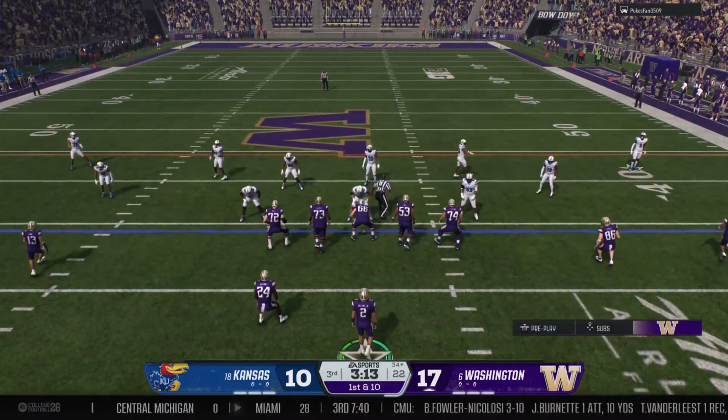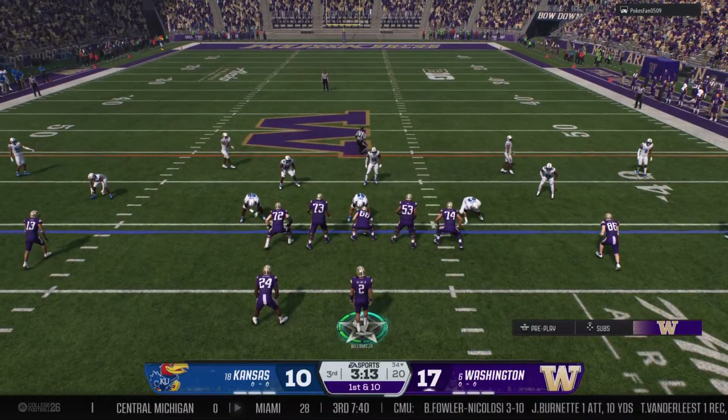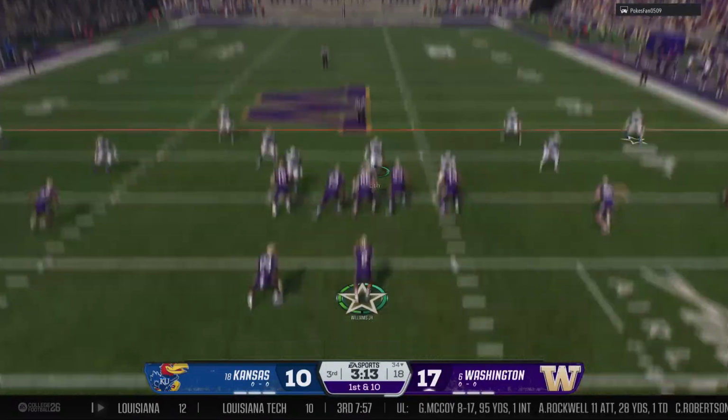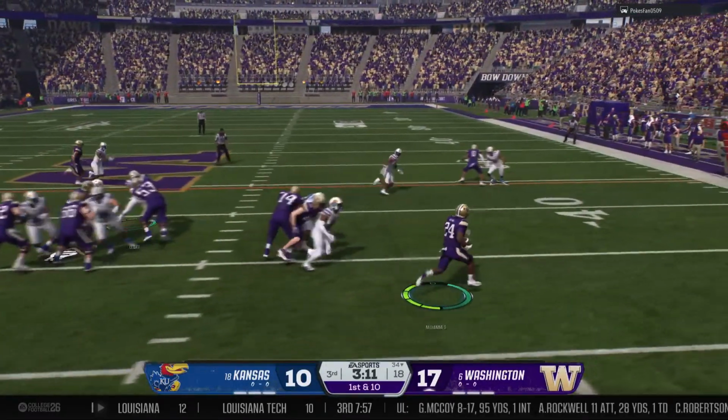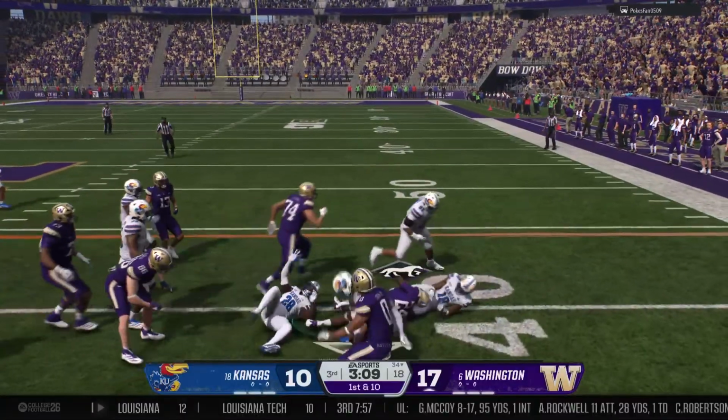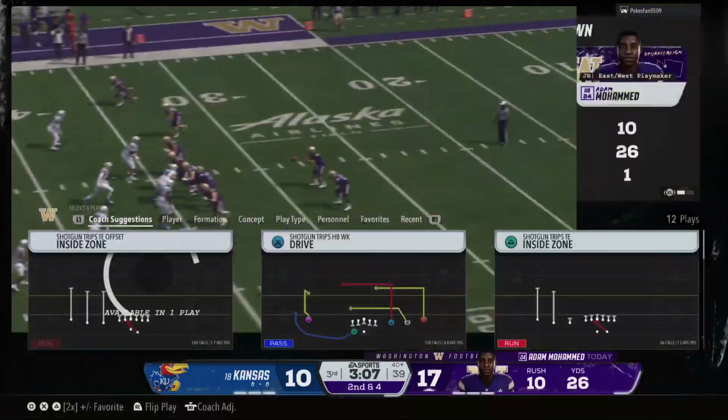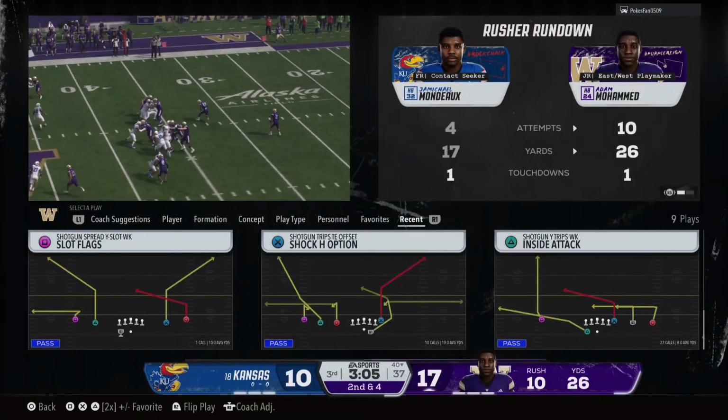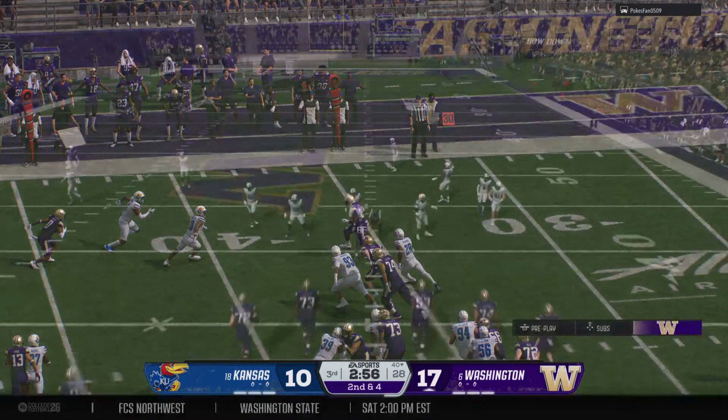Oh, my gosh. A dropped pass here on this 4th down play. Everything was perfect. The execution is there. The route is nice. The ball is on the money. All he has to do is catch it, and it's a 1st down, and he drops it. This one could come back to haunt him.